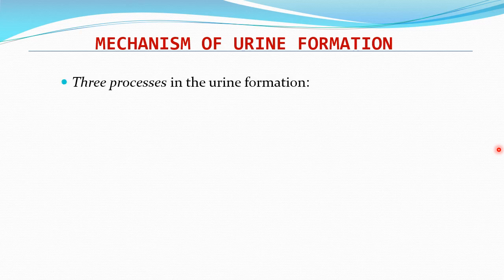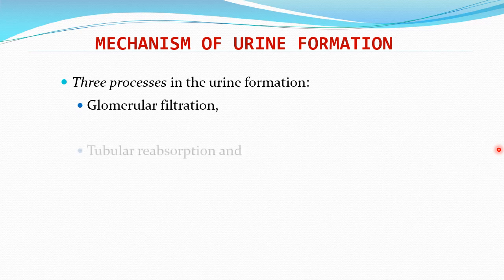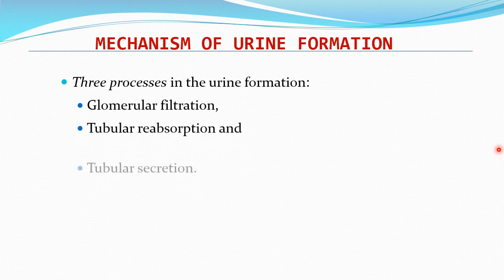The three major processes seen in urine formation are glomerular filtration, tubular reabsorption, and tubular secretion. These are the three major steps that we have to discuss in detail one by one.